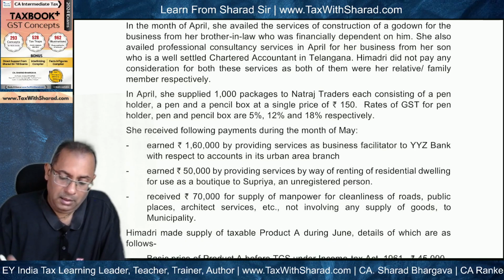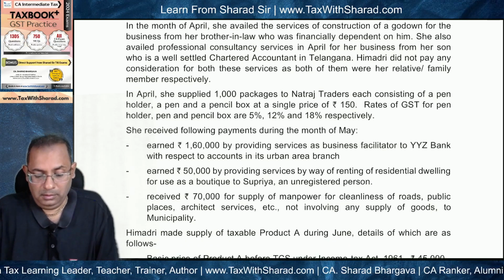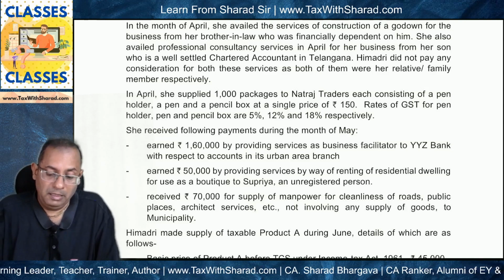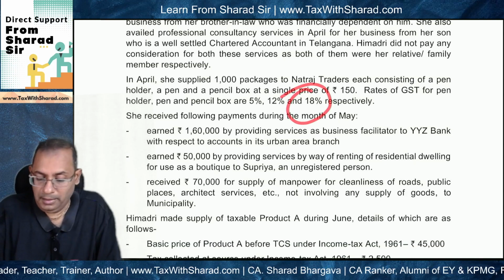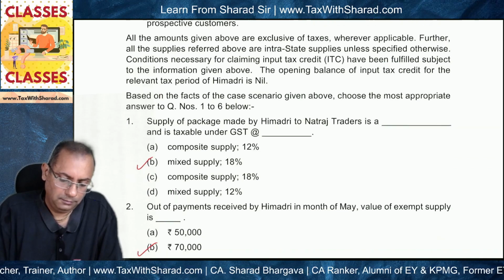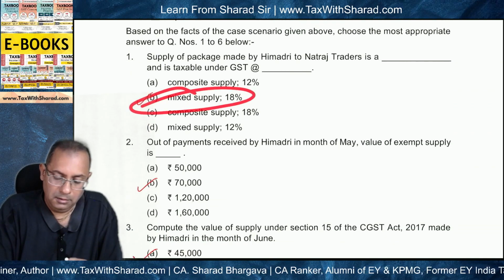There are different items, and therefore this case becomes a case of mixed supply, and therefore the rate of tax will be the highest rate, which is 18%. So the correct answer will be B.